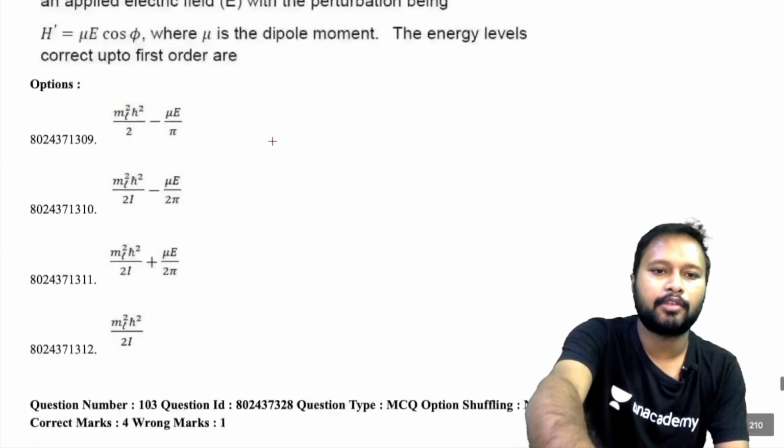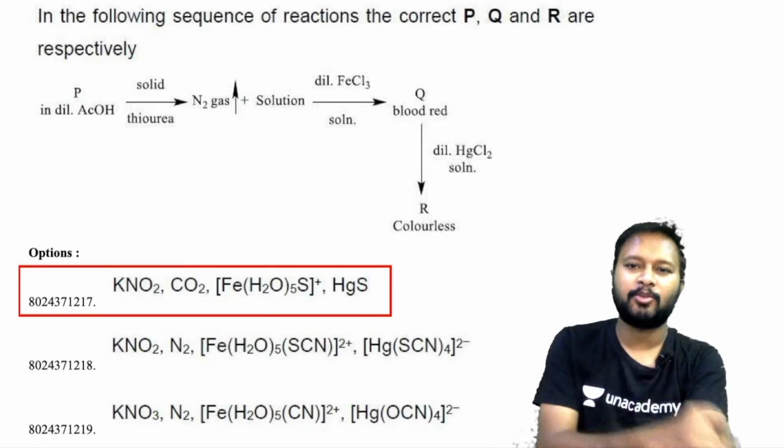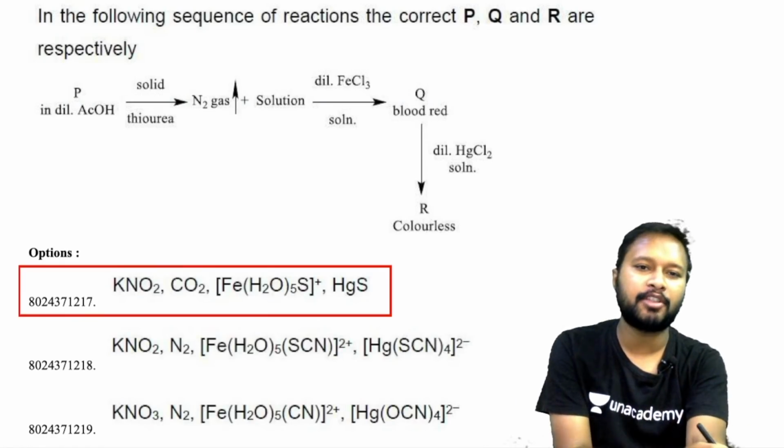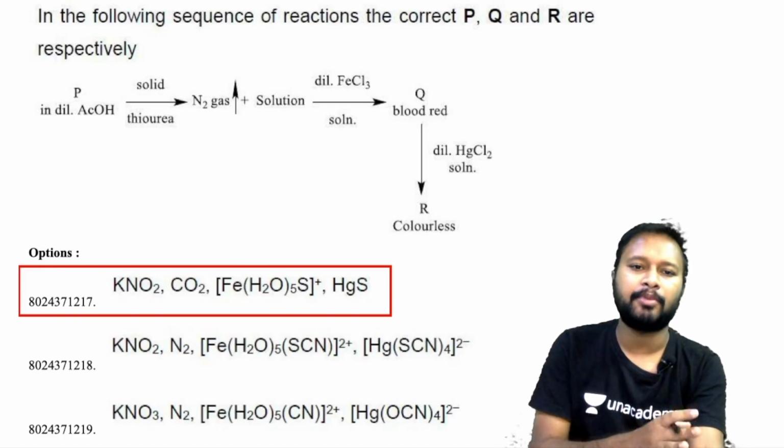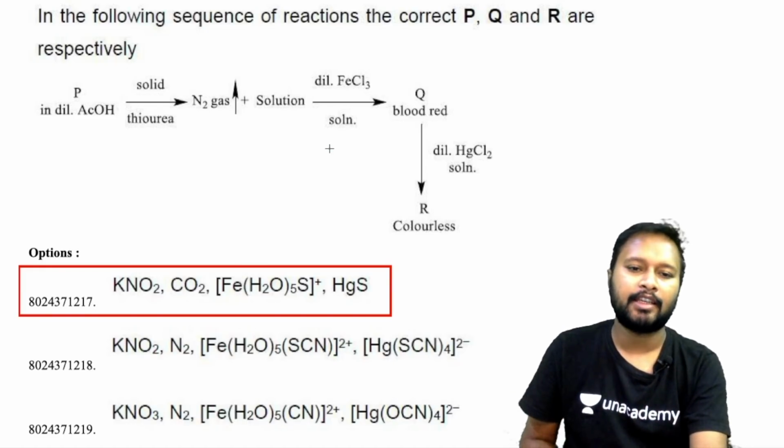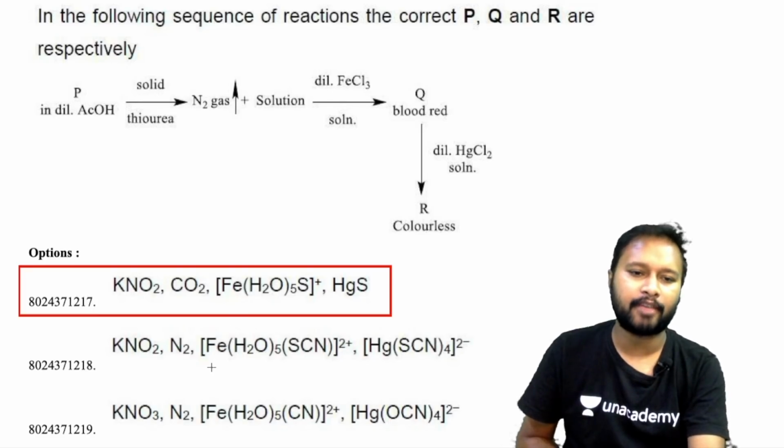The next question is about the following sequence of reactions in which you have to identify P, Q and R. The answer is given as option number 1, and I'm not quite sure about it, but if I were in your place, I would also have answered option number 2, because this particular species has a blood red color.